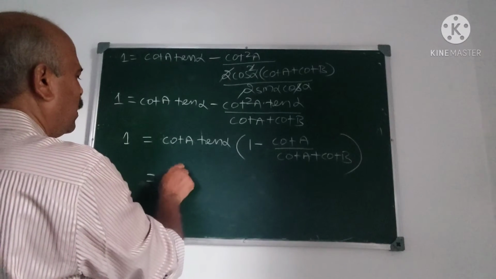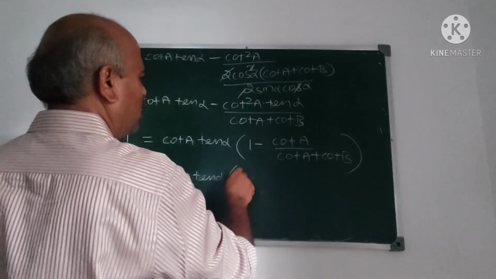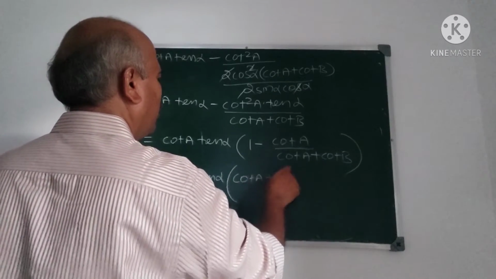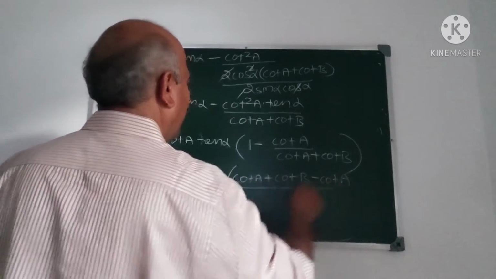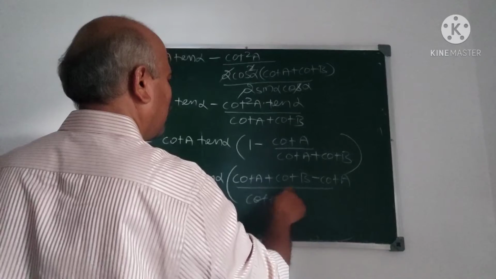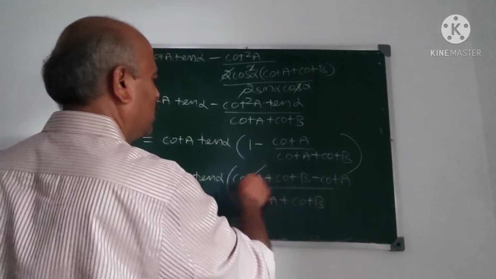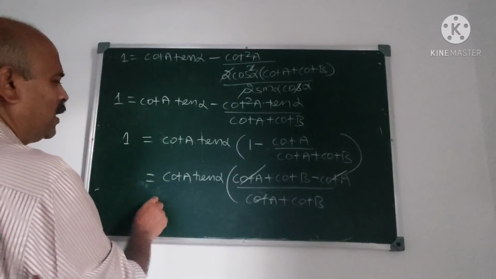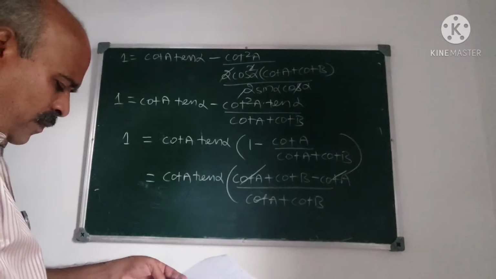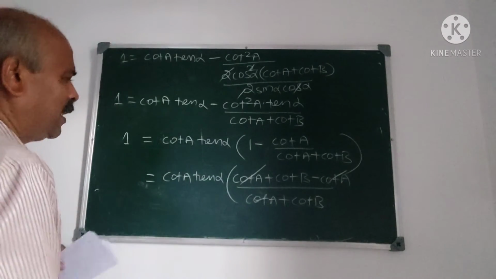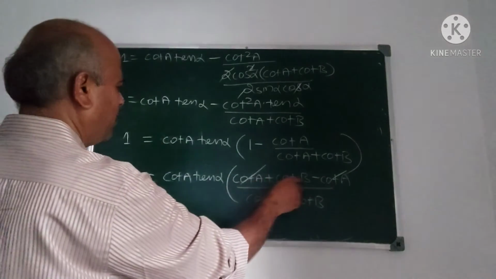Therefore cot A into tan alpha into cot A plus cot B minus cot A divided by cot A plus cot B. This cot A cancels. What do you get? Finally, tan A plus tan B is tan alpha. That we have to prove. So, how to simplify?